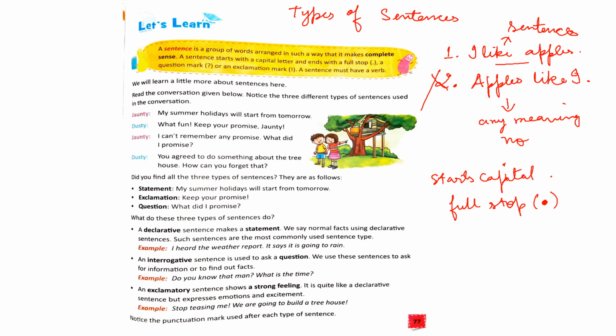In some sentences it might end with a question mark, which is denoted by this symbol. And in some sentences it might end with an exclamation mark, which is denoted by this symbol.